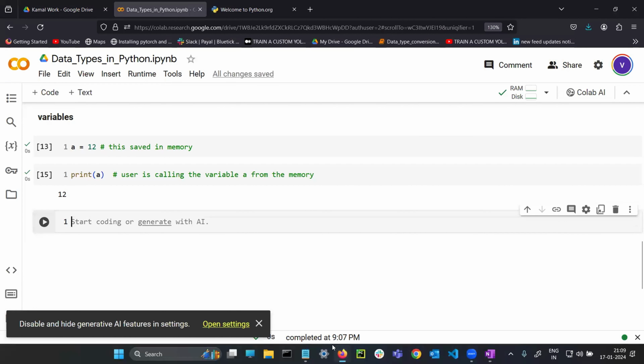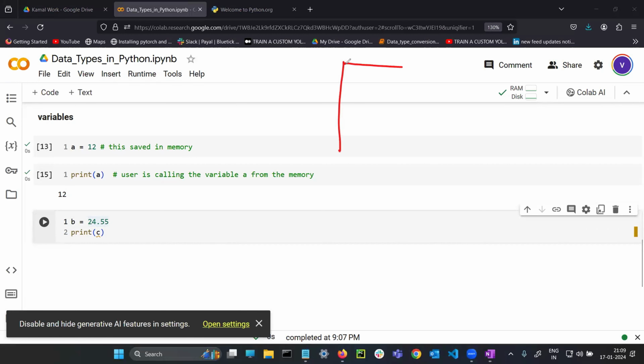See, exactly the same thing I will do. B is equals to 24.55. Okay. Print C. Now here I will tell you, Python is line by line execution. Here it will be one of the proofs for you. See, this is the memory.